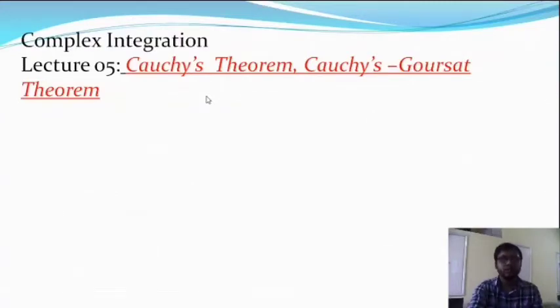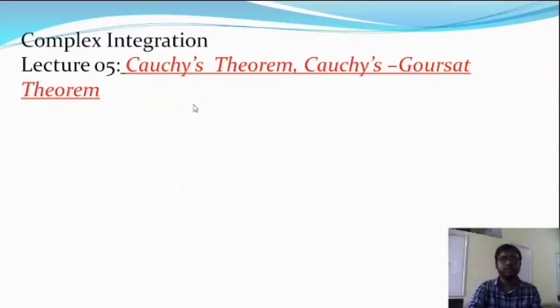Before we start today's lecture, let's quickly recall the previous class. I have already discussed curve representation in the complex plane.